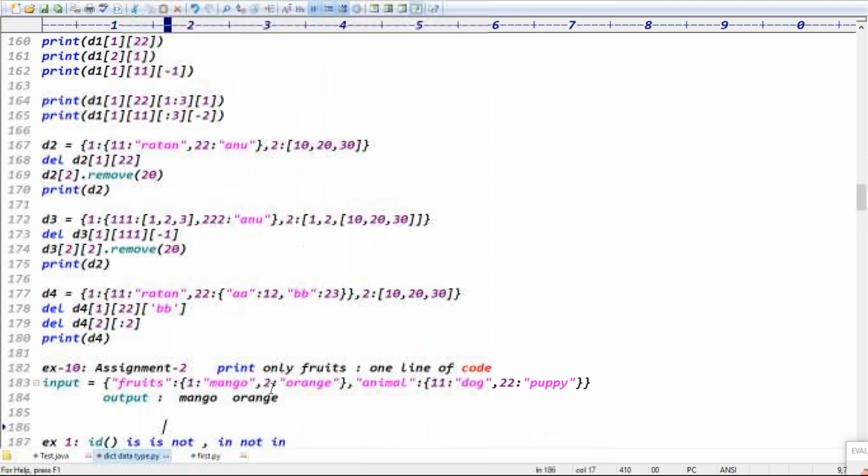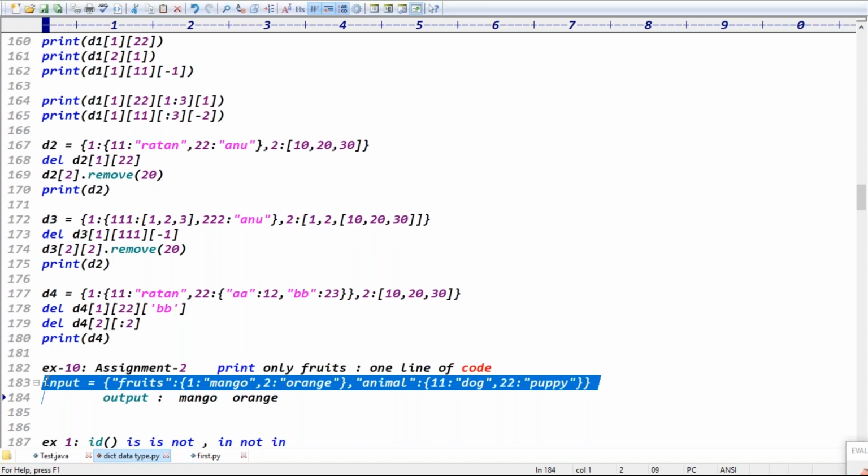And assignment 2, guys, is like here: fruits. This input contains how many items? Tell me, this dictionary contains how many items? Two items. Yeah, exactly. This contains only 2 items. Here I want to print the output, mango, guys. Print only fruits. Print only fruits means what? Mango and orange, right? Guys, are you clear now? Print only fruits, mango and orange, right?